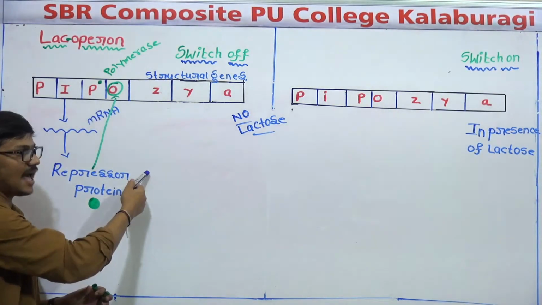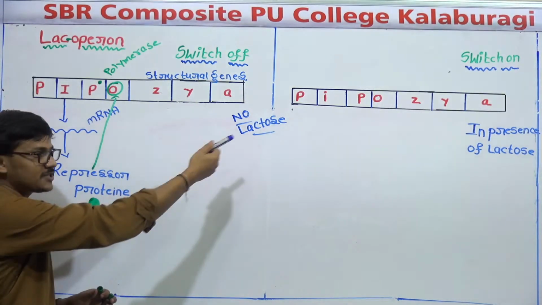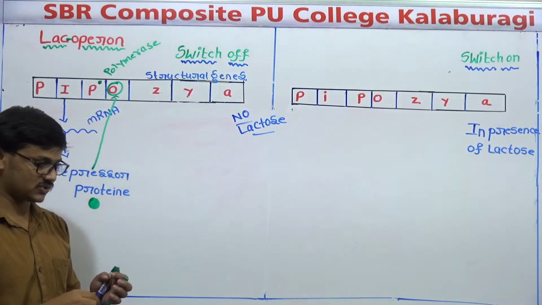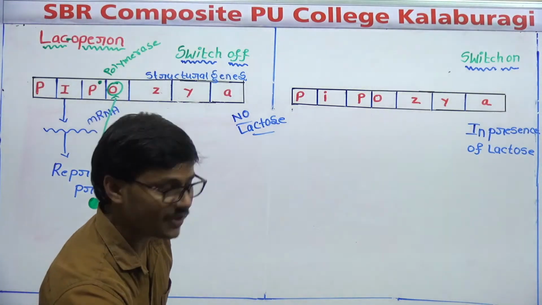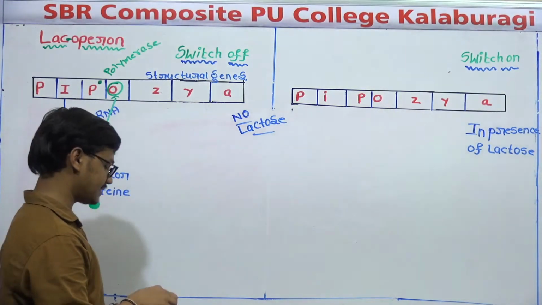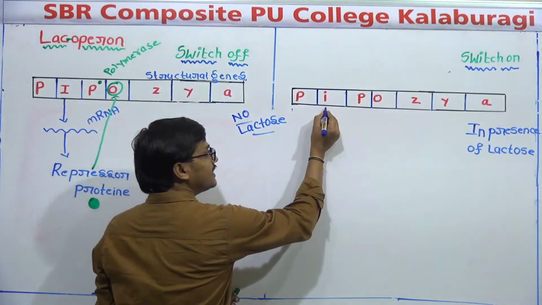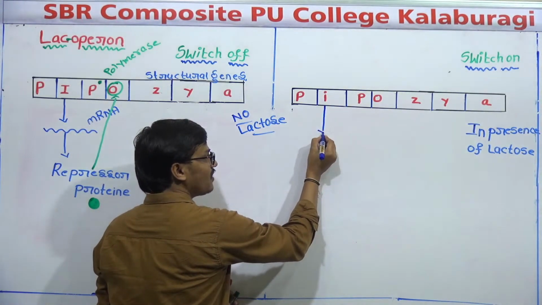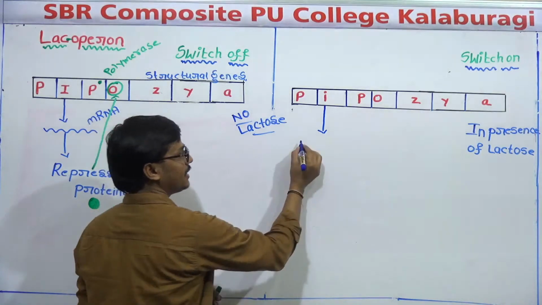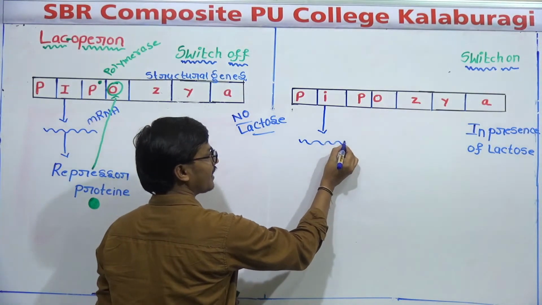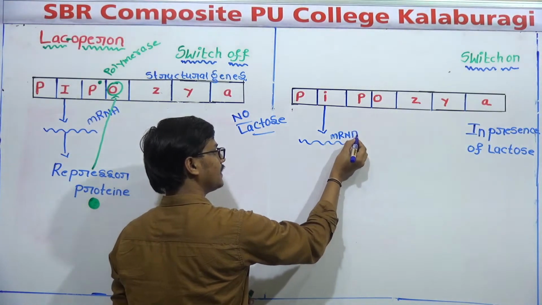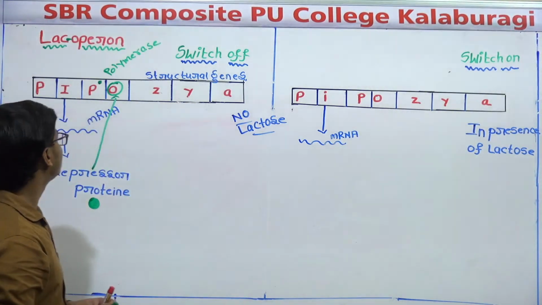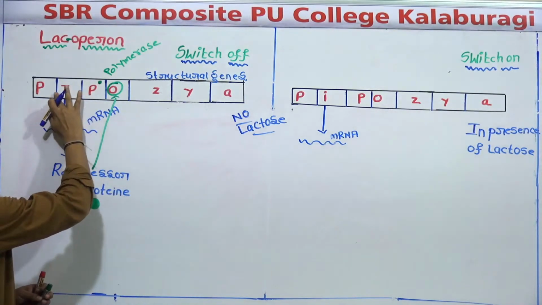Even when lactose is present, this regulatory gene, I stands for regulatory gene, produces mRNA.